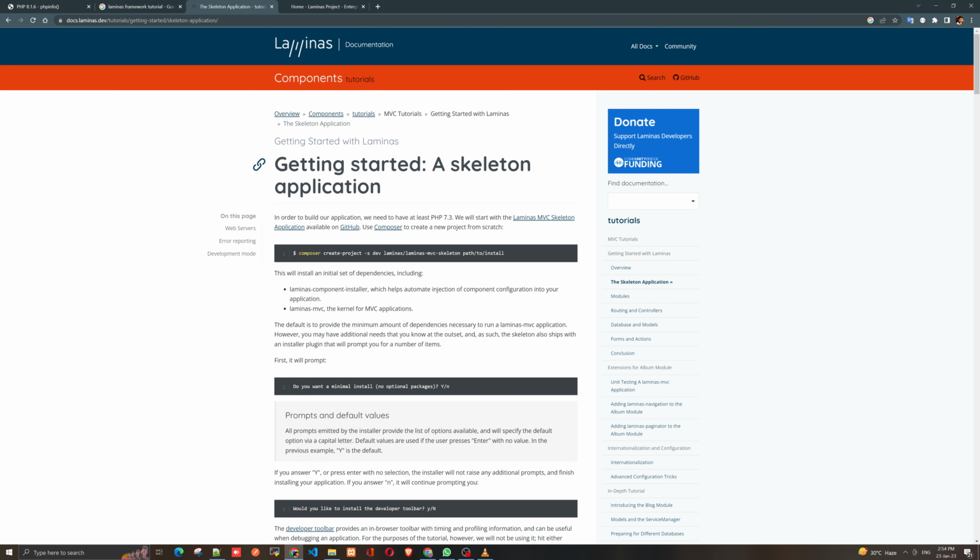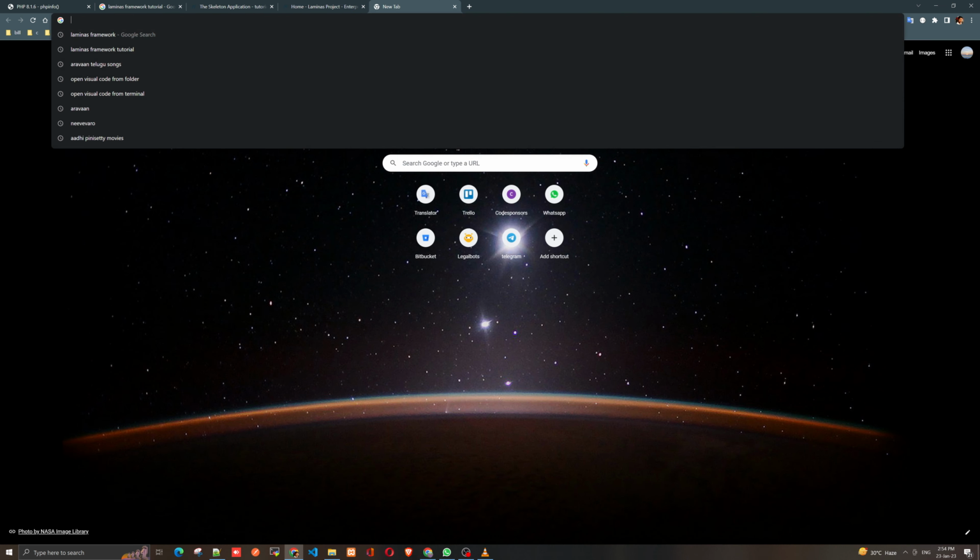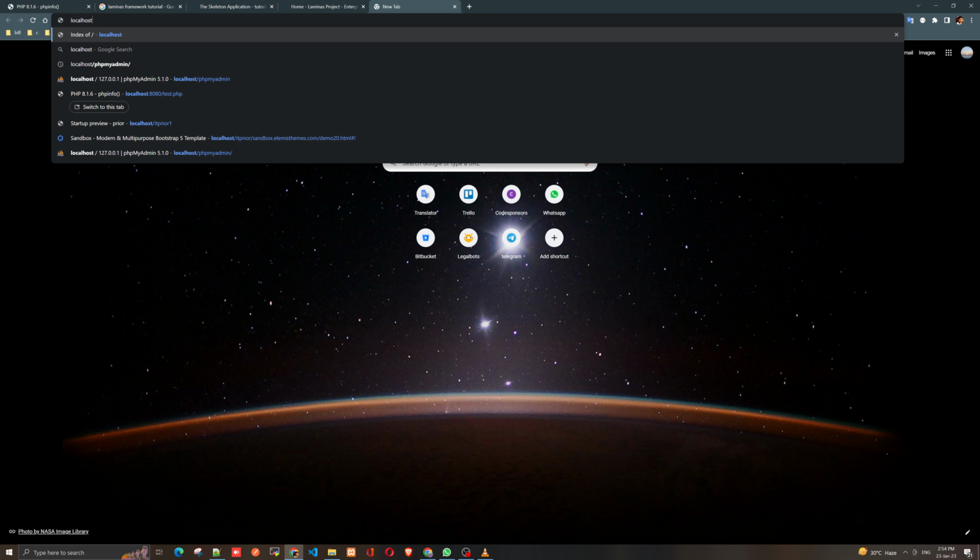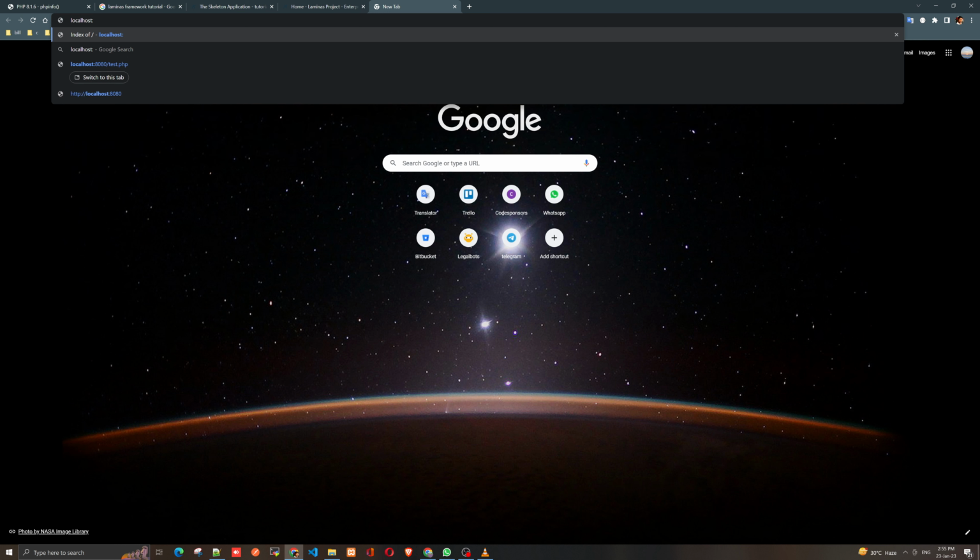So getting started with a skeleton application, first we need to install Laminas. I'm going to install it right now. The minimum PHP version that we require is PHP 7.3. I will check my PHP version.